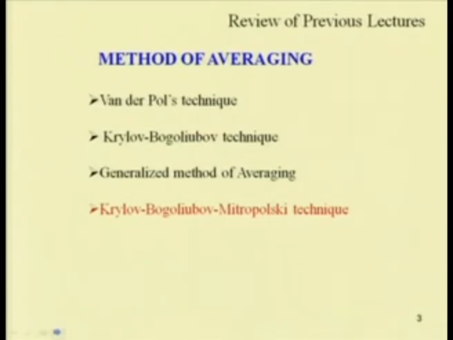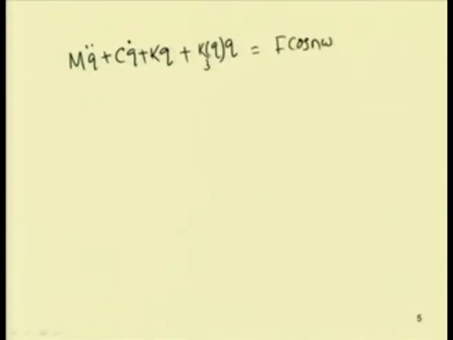In the incremental harmonic balance method, let us take the general governing equation of motion in this form: m q double dot plus c q dot plus k q. Let us take a nonlinear term, which I can write in this form, a function of k 3 q, and then let me put a forcing term, which I write as f cos n omega t.